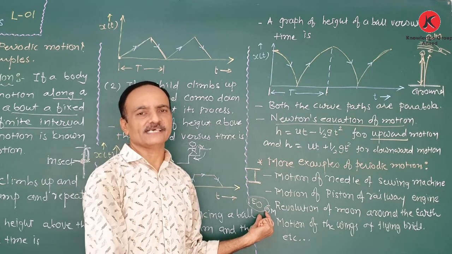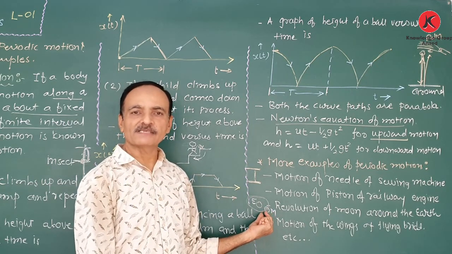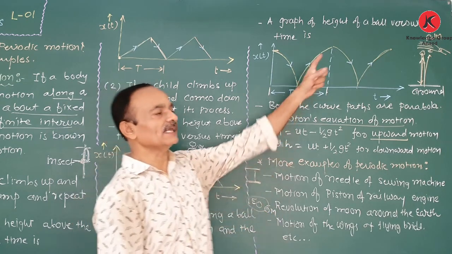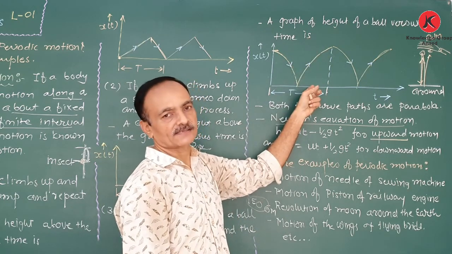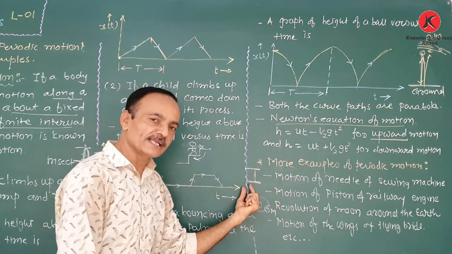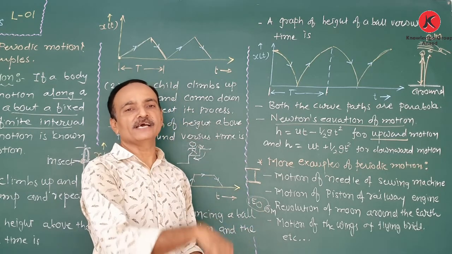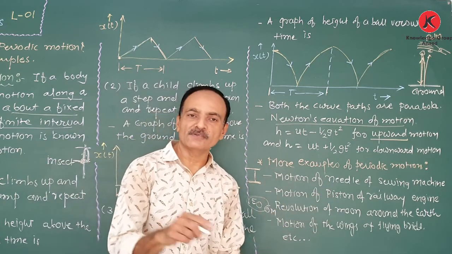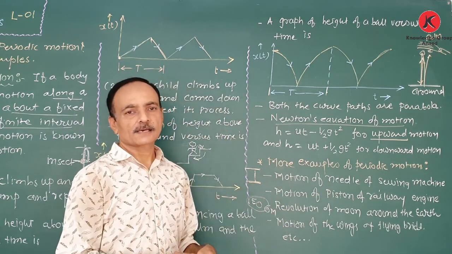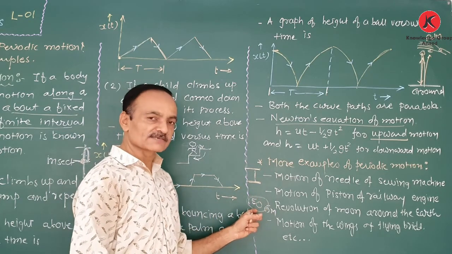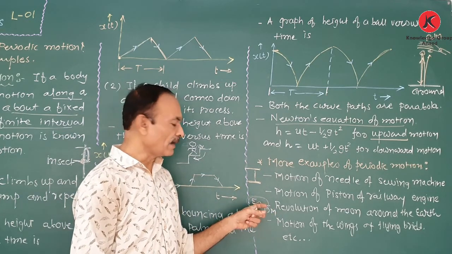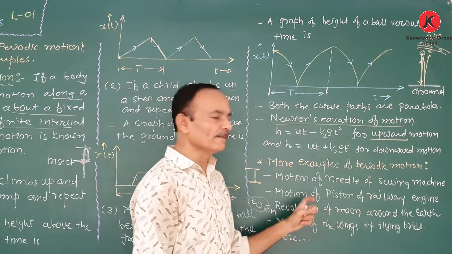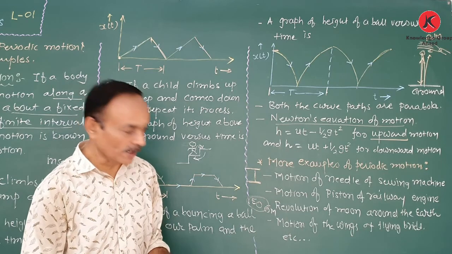Here it is not necessary that the certain path is always linear. It can be any type of path. Here the path for the ball is a parabolic path. Now the motion of the needle of a sewing machine is a linear path. Now the revolution of the moon around the earth is a circular path. But here the moon repeats its motion on a certain path about the earth at a definite interval of time. Therefore, the motion of the moon around the earth is also an example of periodic motion.